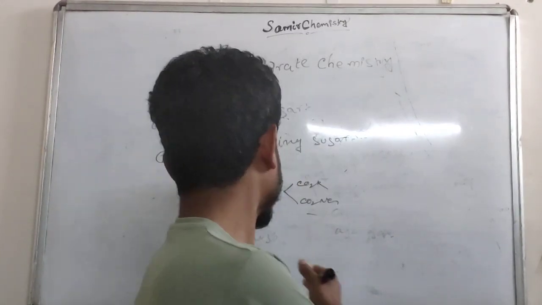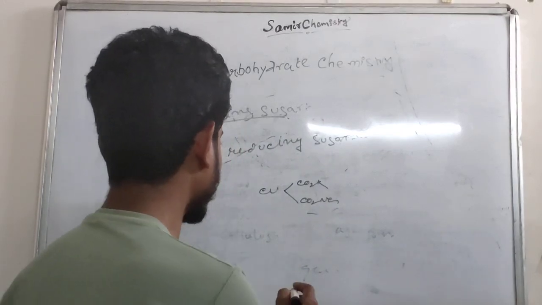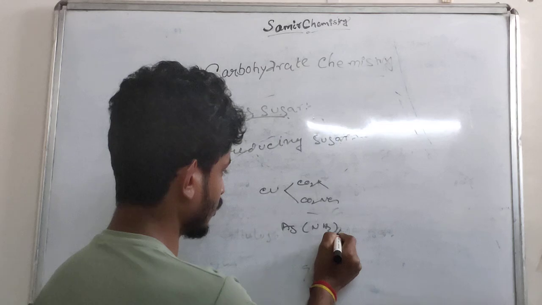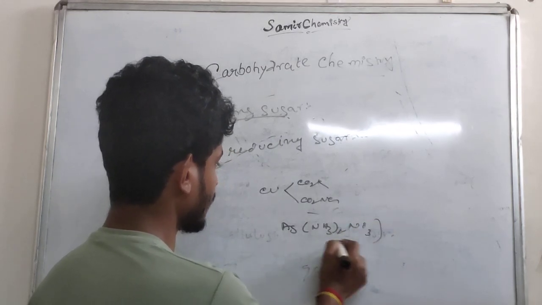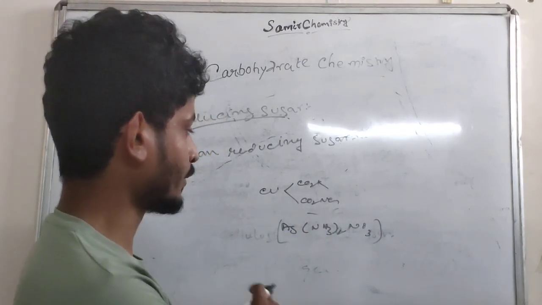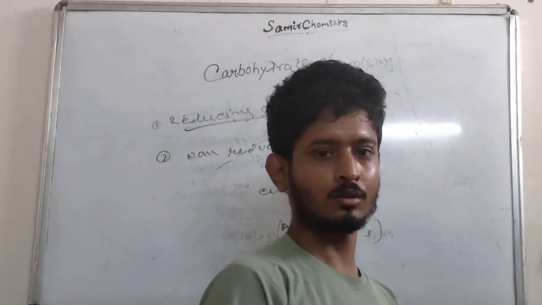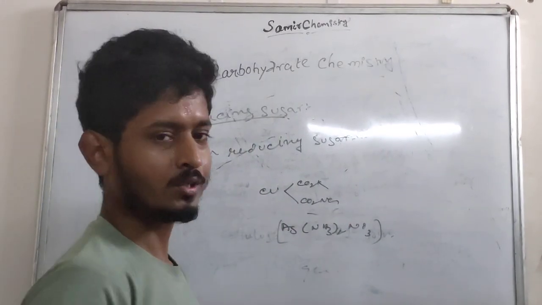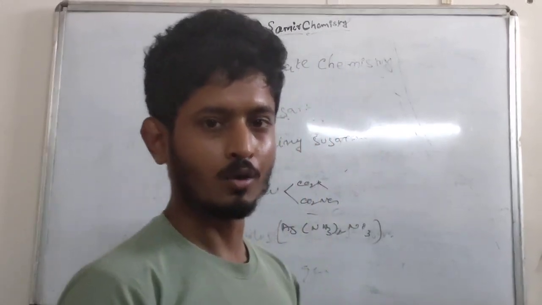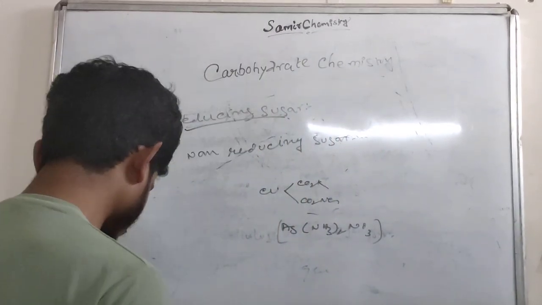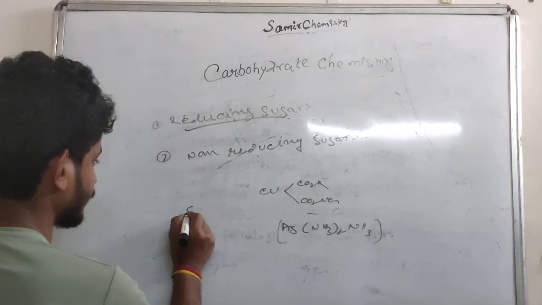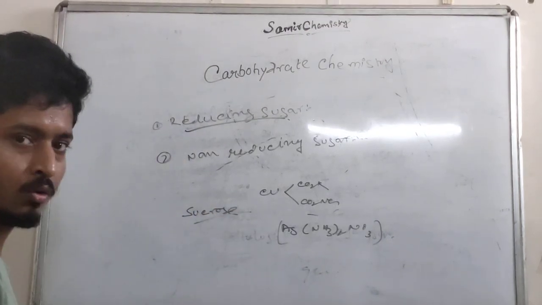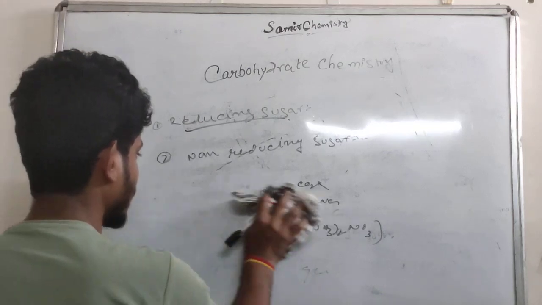If you treat it with copper sodium potassium tartrate or silver ammonium nitrate, Ag(NH3)2, the Tollens solution, you cannot reduce it with these two solutions. That is just a non-reducing sugar. For example, sucrose is a non-reducing sugar. So this class is up to this point.